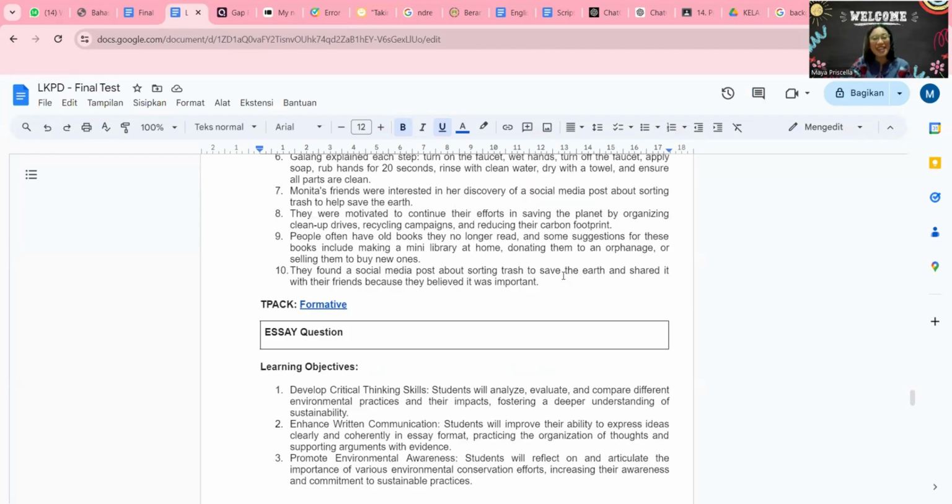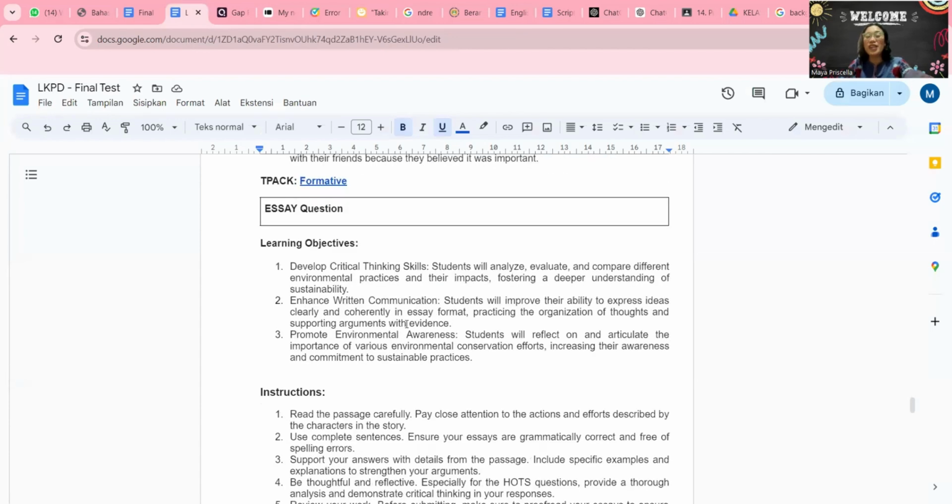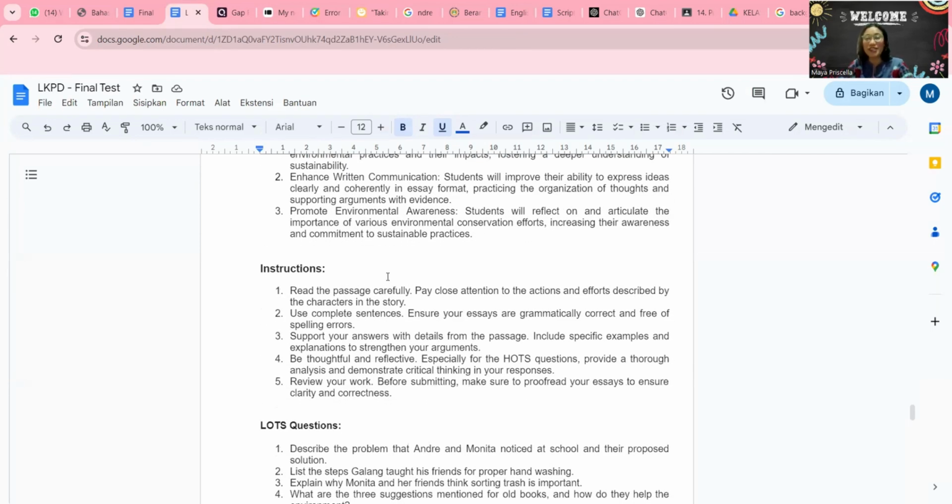Lastly, essay questions encourage critical thinking and expression. Students are given a topic or a prompt and are asked to write a structured response. This allows them to explore ideas more deeply and develop their writing skills. Okay, for each question, I already put the learning objective, same as before. Also the instructions here.